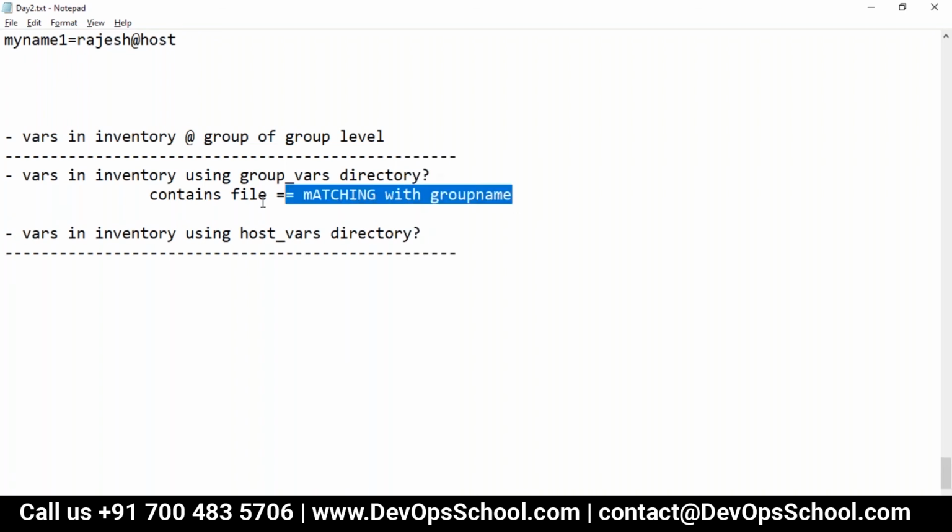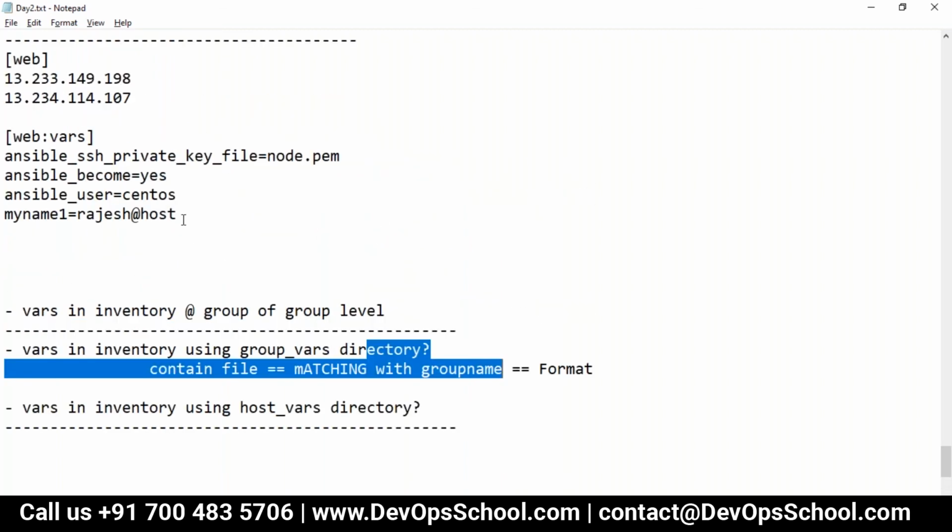I don't know how many of you have understood. It contains a file matching with the group name. That means it contains a file. Which file? The YAML file. Its format is YAML, but matching with the group name.